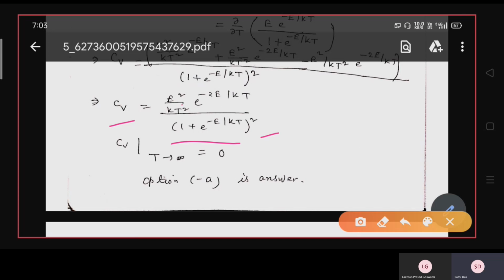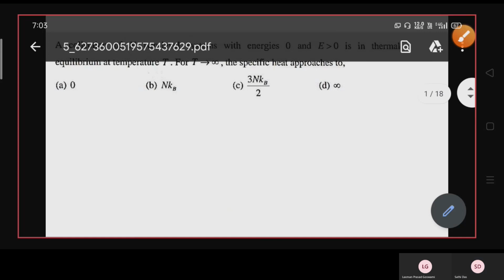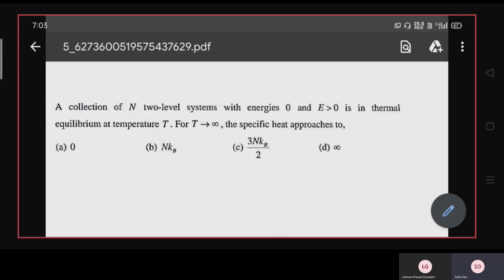For T tends to infinity, this term becomes 1 by infinity. So this term becomes 0. So option A, that is 0, is the correct answer.